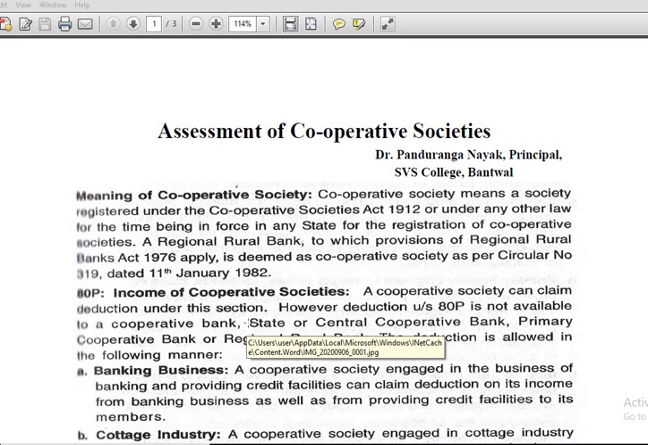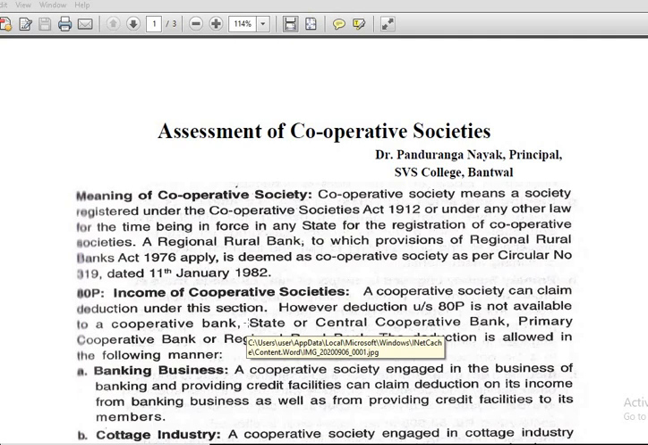What do you mean by cooperative society? Cooperative society means a society registered under the Cooperative Societies Act 1912 or under any other law for the time being in force in any state for the registration of cooperative societies. So thus, either it should be registered under Cooperative Societies Act 1912 or under any other law for the time being in force in any state for the registration of cooperative societies.